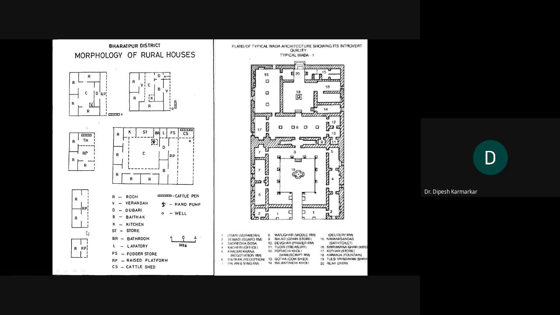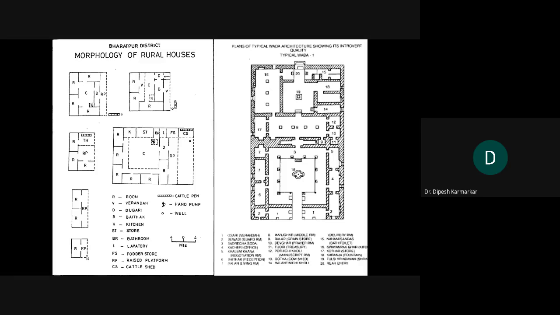You see this one, the one at the bottom. It is written as R and RP. So R stands for room, and RP stands for raised platform. तो ये जो घर है ये एक ही रूम का घर है. It only has one room, and outside the room, this is the door, and outside the room you can see there is a raised platform.